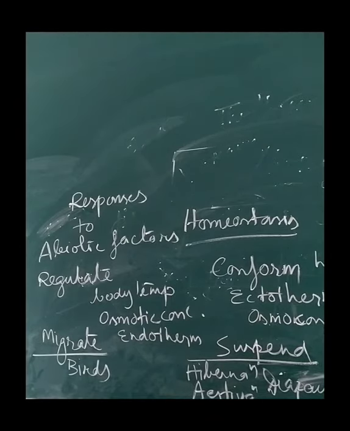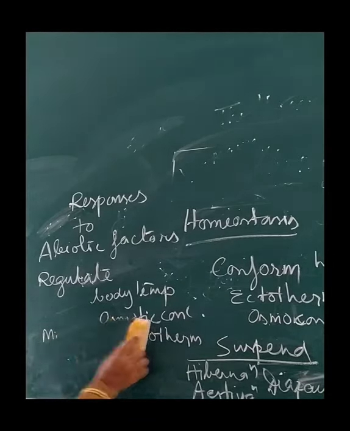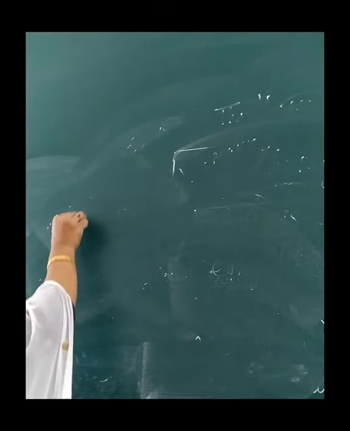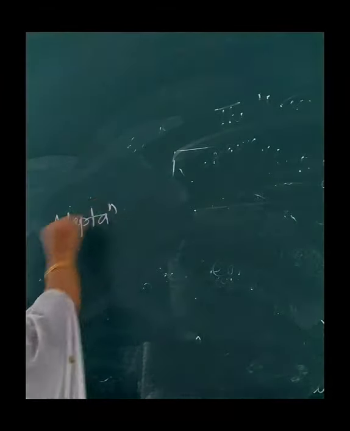Similarly, if we go for adaptation, now what is adaptation? We have all studied adaptive features, the attribute of an organism: morphological, physiological, behavioral.